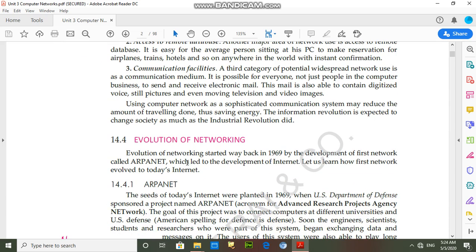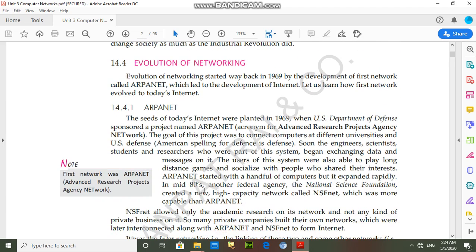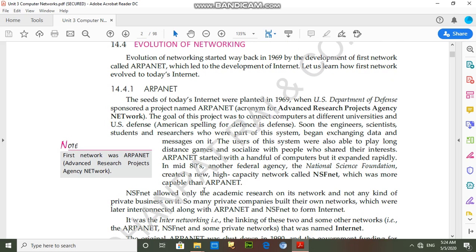Next is evolution of networking. Students, in the starting, America started in 1969 the ARPANET. ARPANET means Advanced Research Project Agency Network. This was the first network, and this network was totally used for defense purposes. In the beginning, it was found very useful for sharing information in the defense.